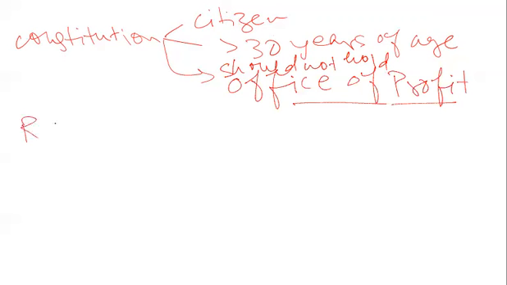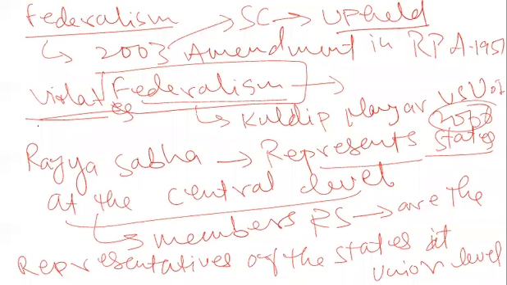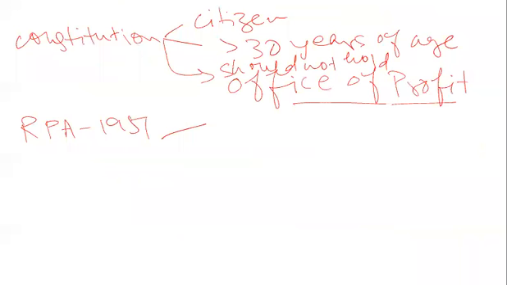Then there are some grounds of qualification mentioned in the Representatives of the People's Act 1951. Earlier, the grounds were that he should be a registered voter, he should not be insolvent or bankrupt, and he should be of sound mind. But now the ground of registered voter has been dropped by the 2003 amendment. So there is no need to be a registered voter to contest the election to the Rajya Sabha from a particular state.